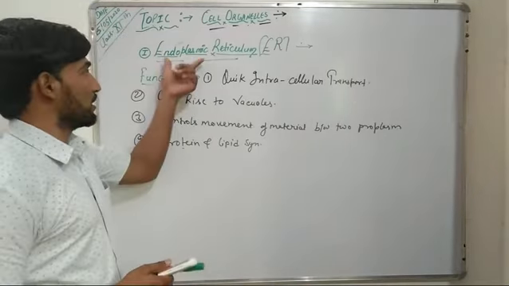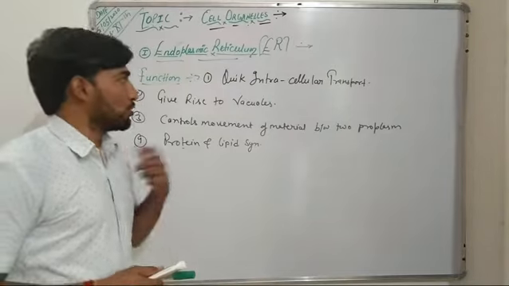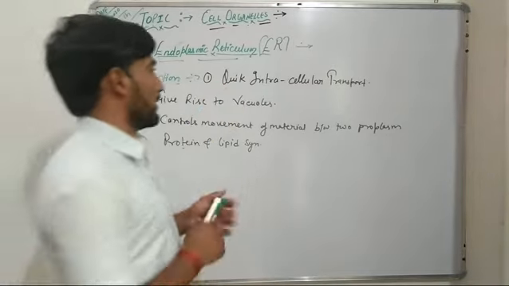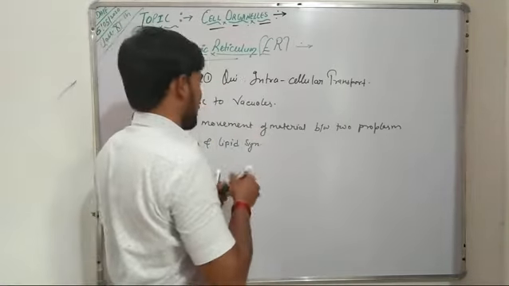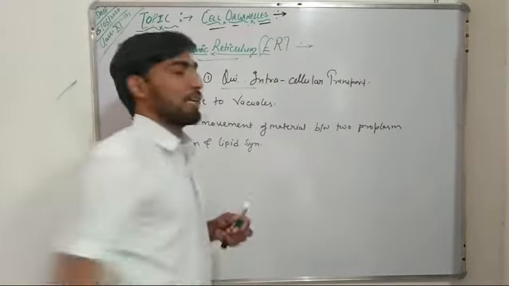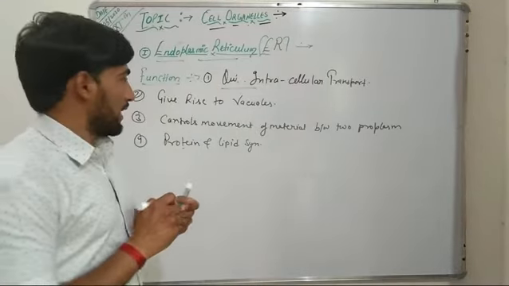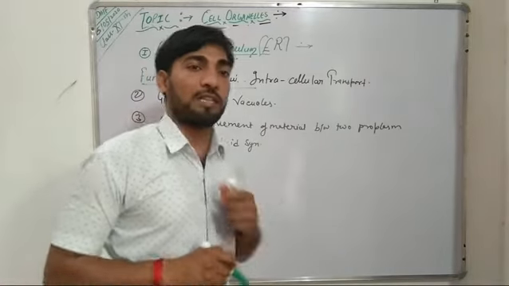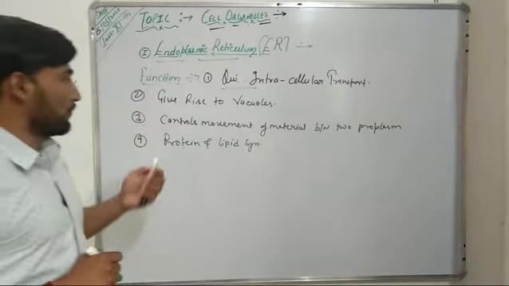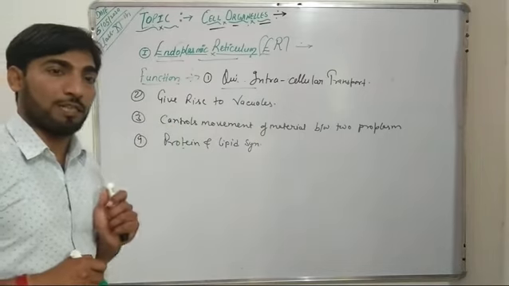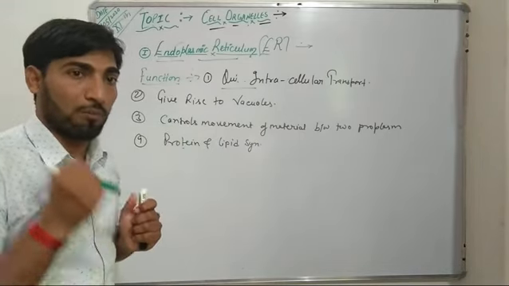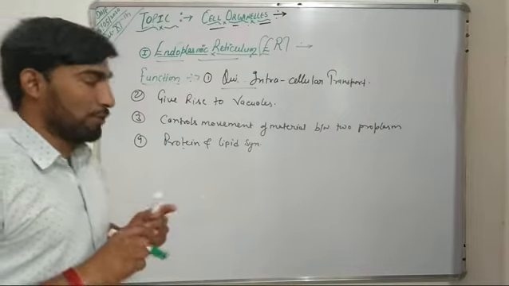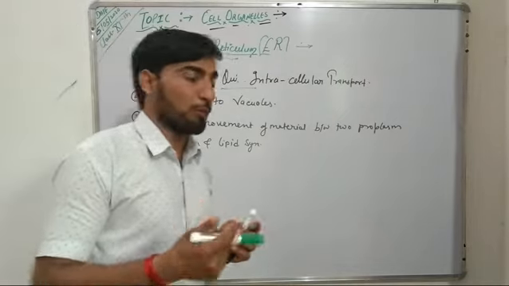Now come to the functions of endoplasmic reticulum. Usually this endoplasmic reticulum is responsible for quick intracellular transport. Secondly, it results in formation of vacuoles, that means it gives rise to vacuoles. Third, it is responsible for controlling the movement of material between two adjacent protoplasts or protoplasm.